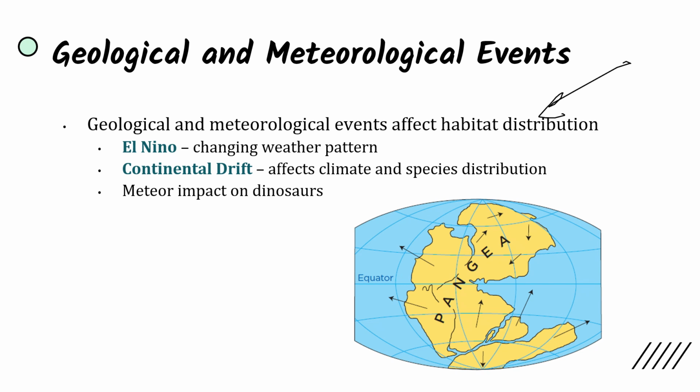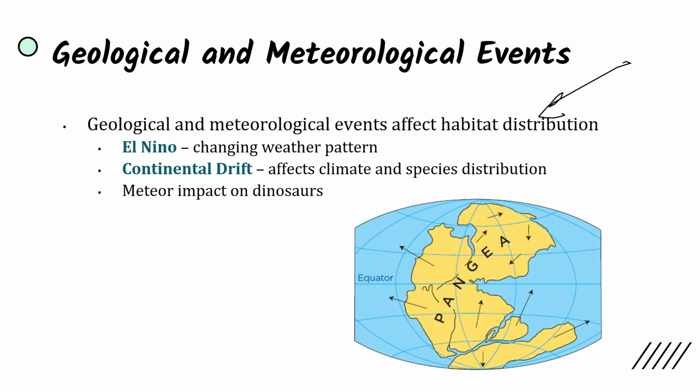We also see continental drift, another very natural, geological occurrence, that continents are always spreading out and moving apart from each other, starting from our supercontinent of Pangaea, but continuing to spread apart. And now we have our 7 continents that are continuing to slowly, very slowly get further away from each other. But as they're moving around, this can affect climate, this can affect species distribution. And so this is a very, very slow affecting of ecosystems, but it still will disturb ecosystems over time.